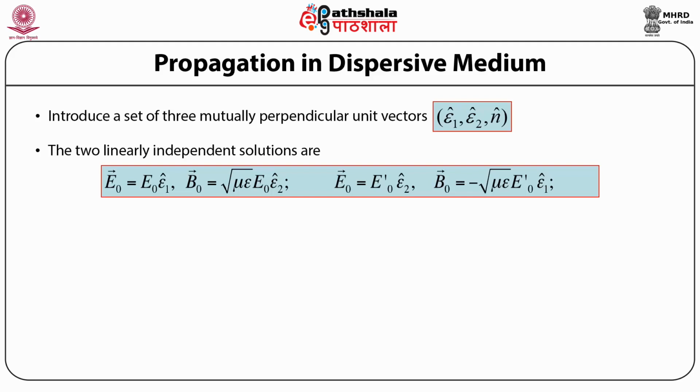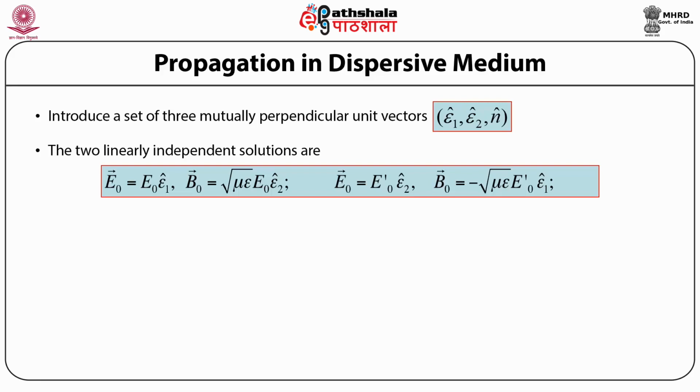Similarly, if the amplitude of the electric field vector E naught is equal to E naught prime times epsilon subscript 2 cap, where E naught prime is the magnitude of the amplitude of the electric field vector, then the magnetic field induction vector B naught is given as minus of under root of mu times epsilon whole times E naught prime times epsilon subscript 1 cap, where epsilon 1 cap is the direction in which the magnetic field induction vector points.